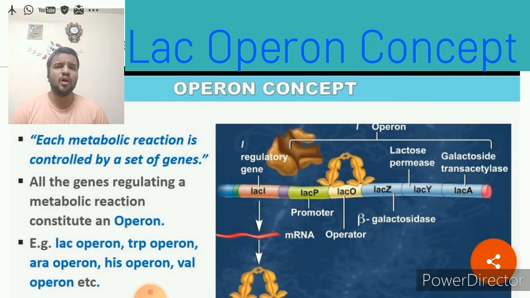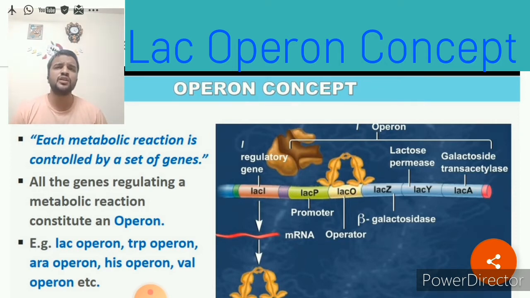All the genes regulating a metabolic reaction, the set of genes regulating the metabolic reaction, is called an operon. In that operon, which types of genes do we have? We have a regulatory gene and structural genes.